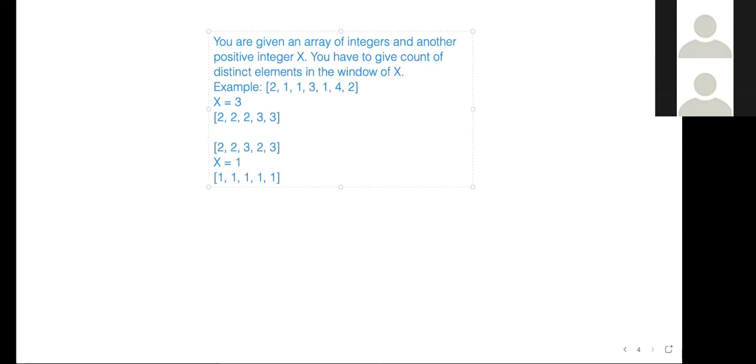Sorry, can you please repeat again? For every window, I'm going to create a dictionary. In the dictionary, we are going to have the keys as the unique elements, which are nothing but the distinct elements. So I'm going to return the number of keys, or append that number of keys to a list, the result array. Yeah, that's it. It's very easy.